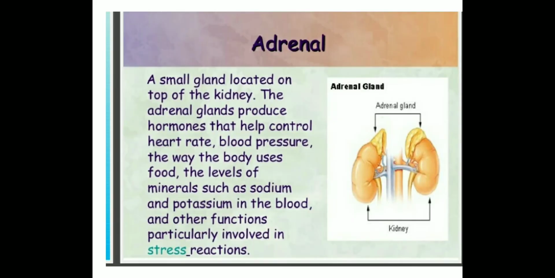The third type of gland is the adrenal gland. The adrenal gland is a small gland located on top of the kidney. It produces hormones that help control the heart rate, blood pressure, and the way the body uses food. This gland produces the hormone adrenaline.